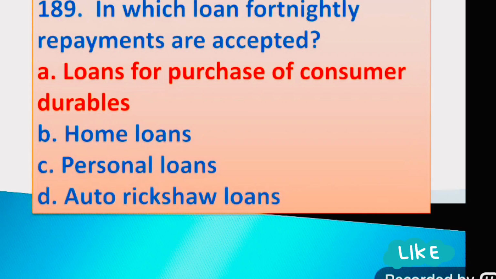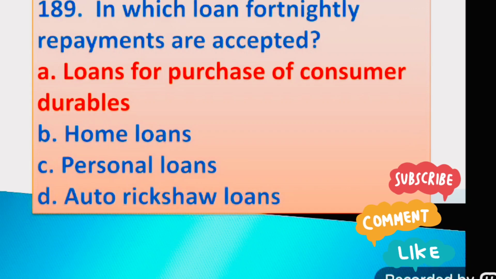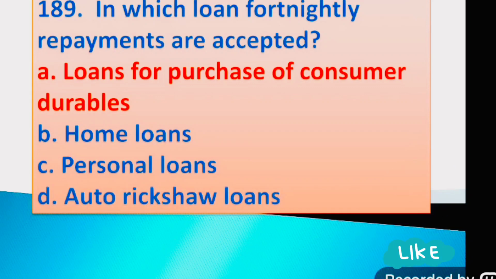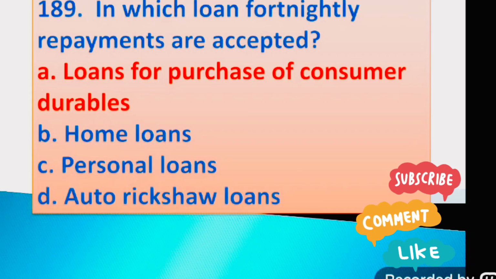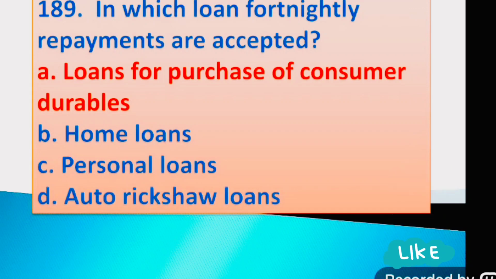Question number 189. In which loan are fortnightly repayments accepted? Option A, loan for purchase of consumer durables; option B, home loans; option C, personal loans; option D, auto rickshaw loans. The right answer is option A, loan for purchase of consumer durables.